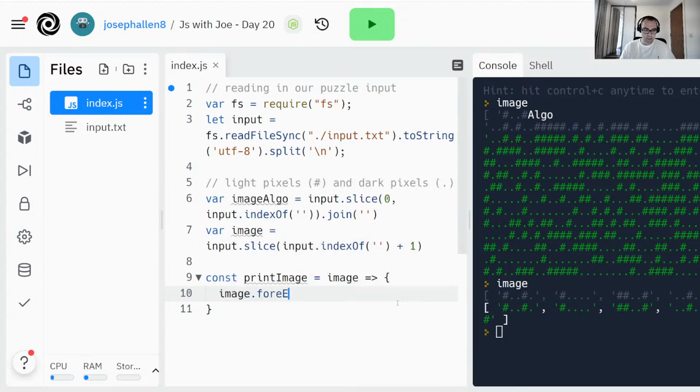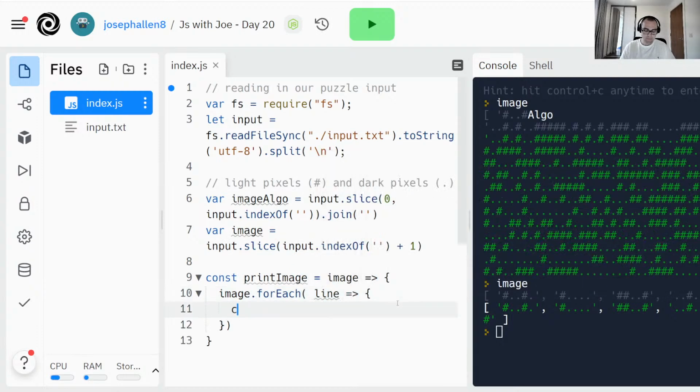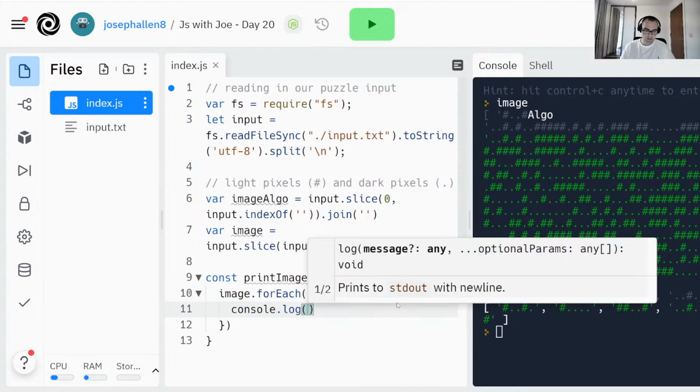Image dot forEach line, console.log line.